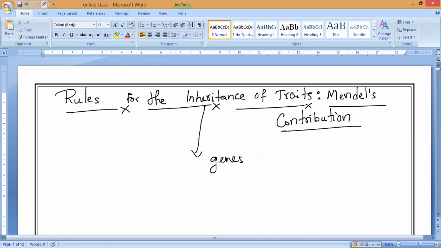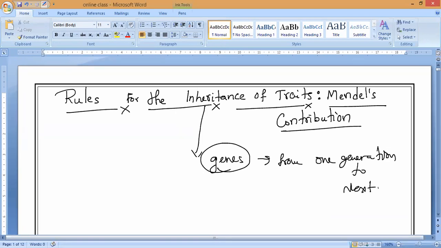So the transmission of these genetically controlled characteristics or traits, called genes, from one generation to the next generation is what we call inheritance. Now we will describe how Mendel studied the inheritance of characters or traits in various generations of pea plants cultivated by himself. First we will describe monohybrid inheritance, as I told you last class.